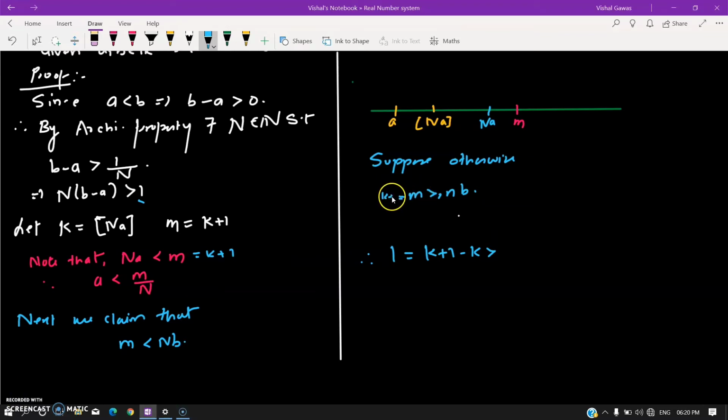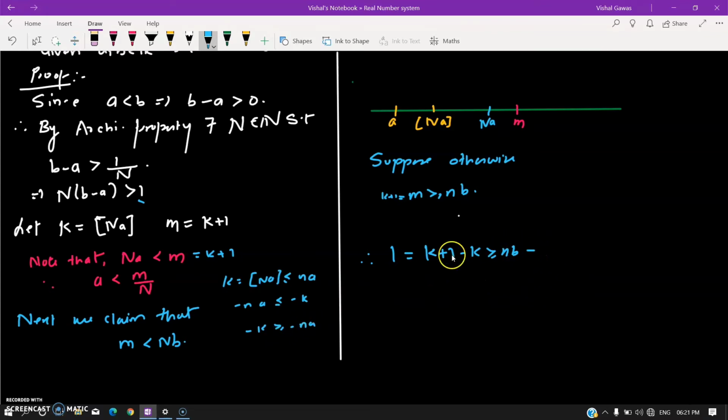So this is my K plus 1. This is bigger than or equal to NB, right? I know that K is nothing but the greatest integer of NA. The greatest integer of any number is always less than or equal to NA. Therefore, if I multiply by negative on both sides, minus NA becomes less than or equal to minus K. In other words, minus K becomes bigger than or equal to minus NA.